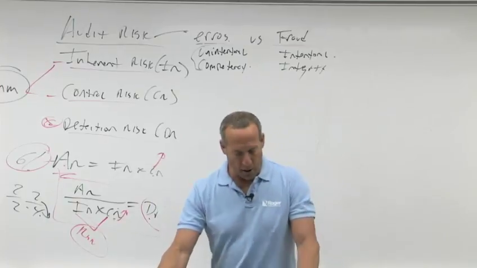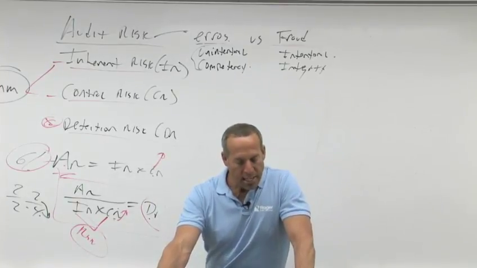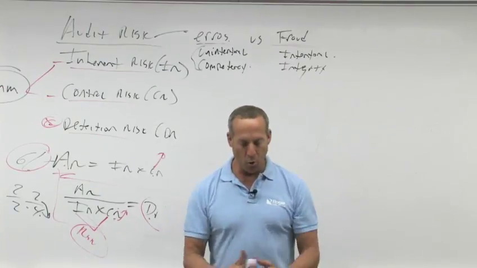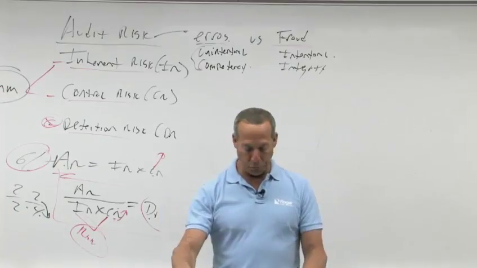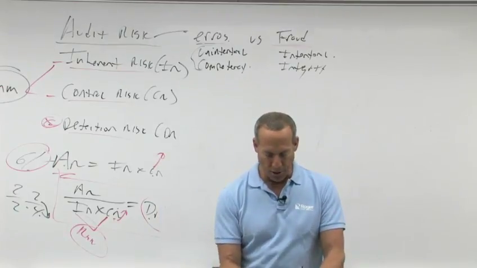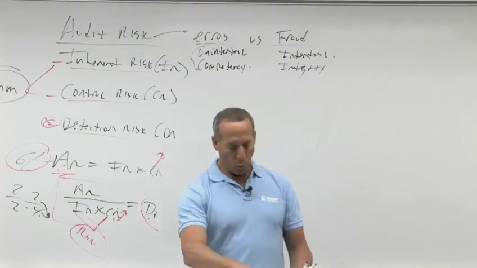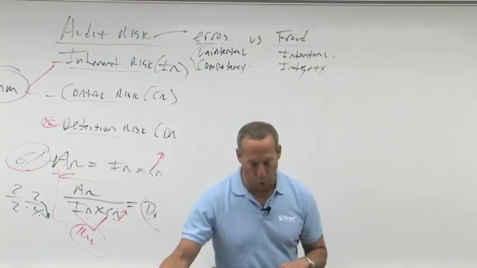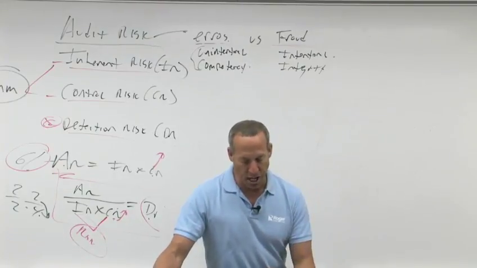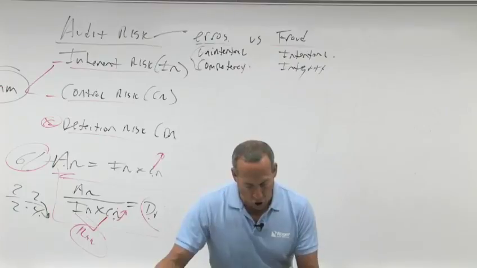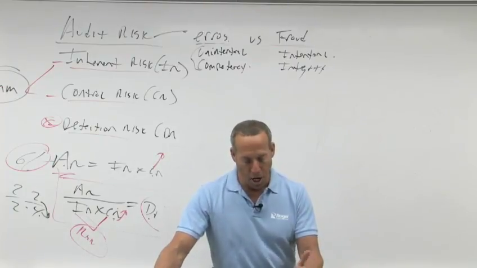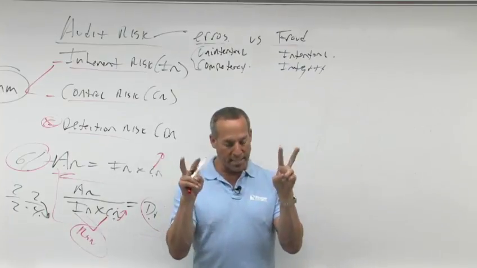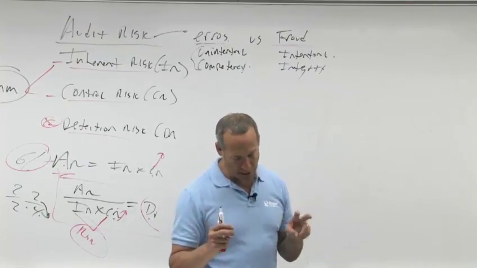Looking in your notes, fraud and errors, AUC 240. Says the auditor's responsibility is to plan and perform the audit to obtain reasonable assurance that no errors or acts of fraud have caused the financial statements to be materially misstated. Now, what is a misstatement? A misstatement is a difference between the amount, classification, or presentation of reported information, the omission of a financial statement element, account, or item, a financial statement disclosure that is not presented in accordance with the standards, the omission of information required to be disclosed. So all of these would be what we call a misstatement. And again, that's what we're looking for, material misstatements.